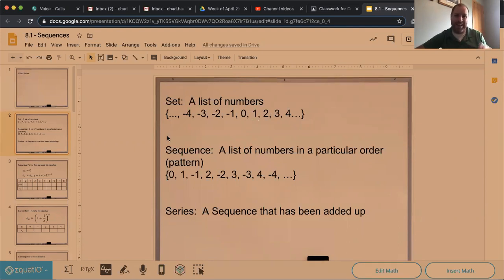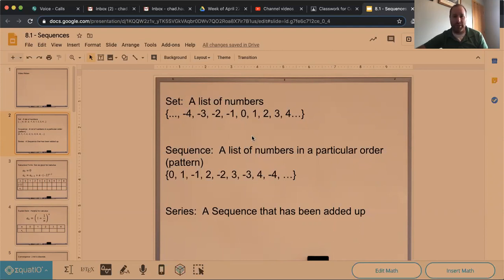More specifically, a sequence is a list of numbers, again, but in a particular order. And sometimes repetition is important in a sequence, if something is alternating or something else, but you can get repetition in a sequence and the order is important. They're in a particular order.